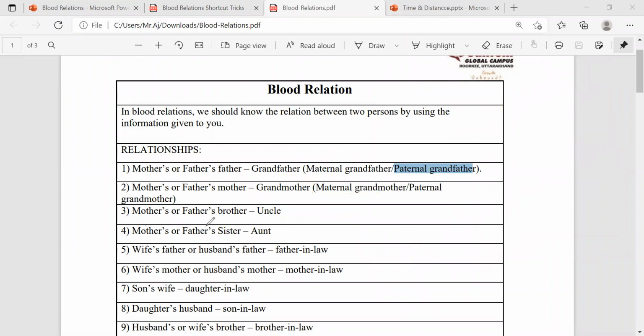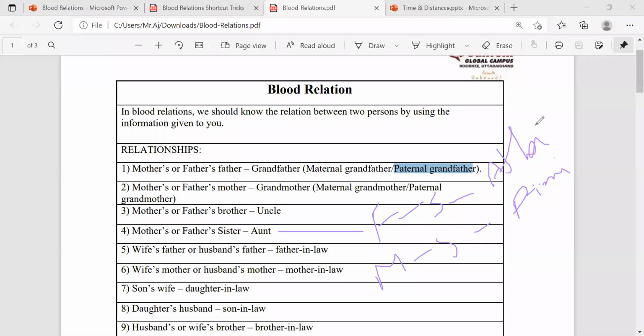The same way, mother's or father's sister. Who is that sister? Father's sister is Atta in Telugu, right? And mother's sister we call Pinni.